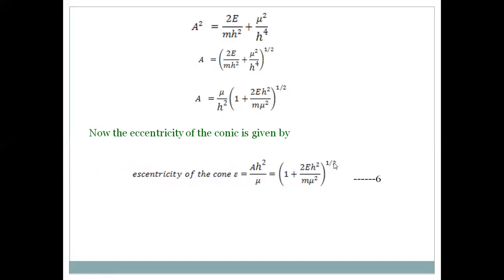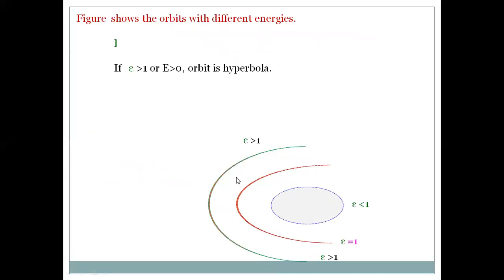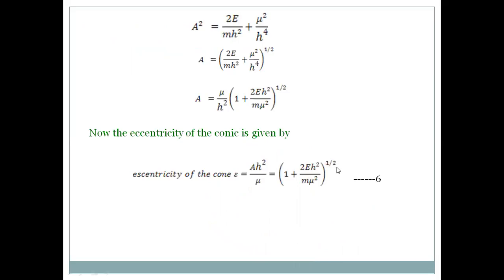By using this equation, we can analyze whether the orbit is a parabola, hyperbola or ellipse, depending on the value of E and epsilon. In the first case, if E is less than 0, epsilon is less than 1.